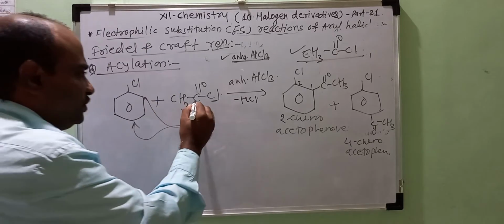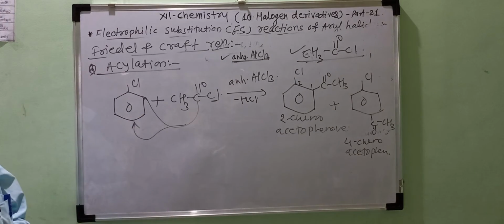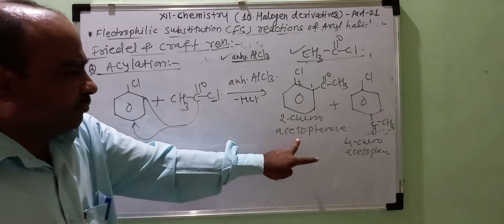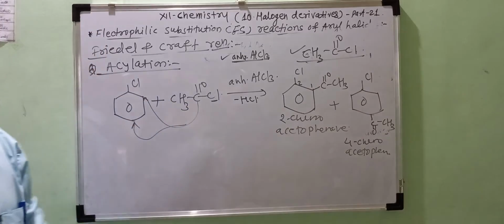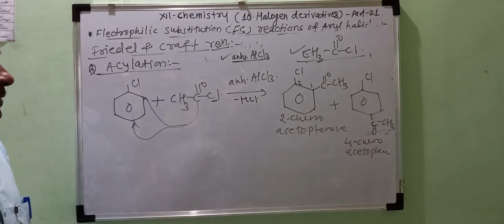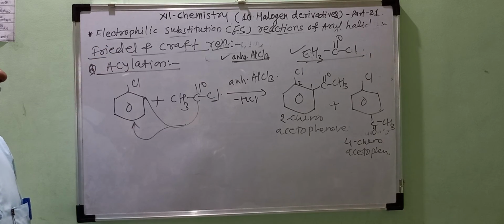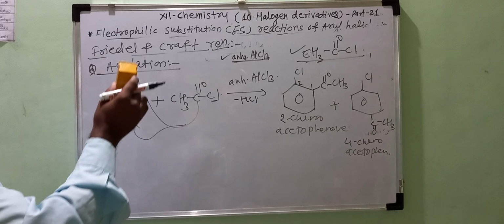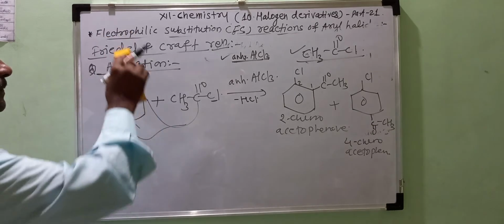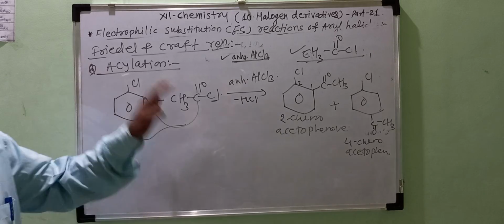Addition of the COCH3 group takes place at the ortho and para positions, which leads to the formation of the acetophenone products in the form of a mixture. Okay, so these are the electrophilic substitution reactions that take place in the aryl halides. Okay, we stop here.